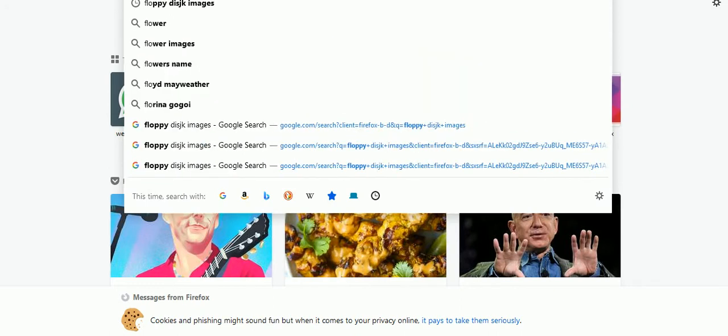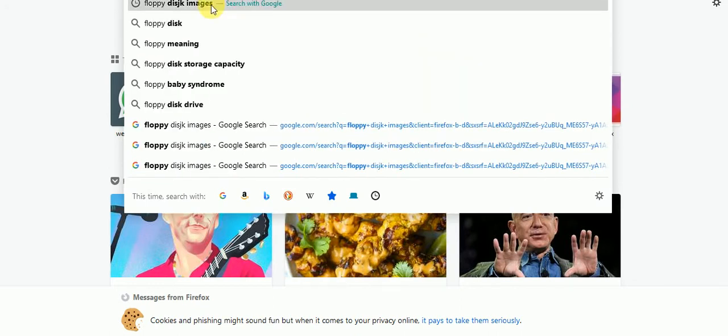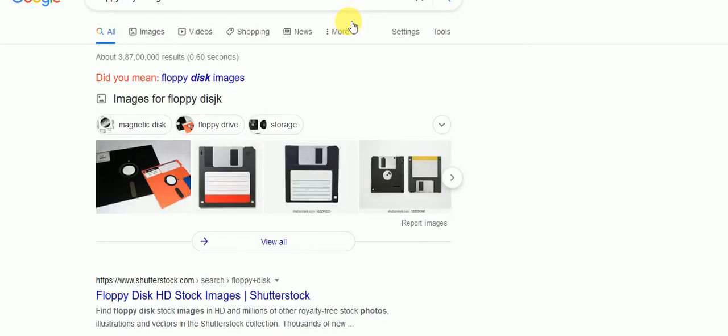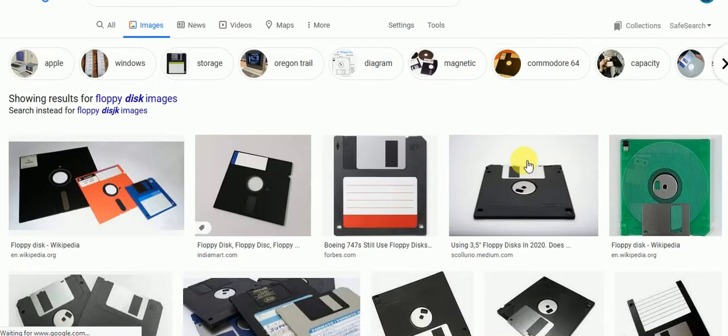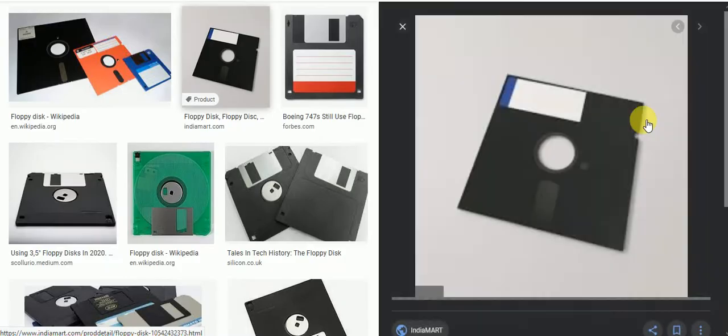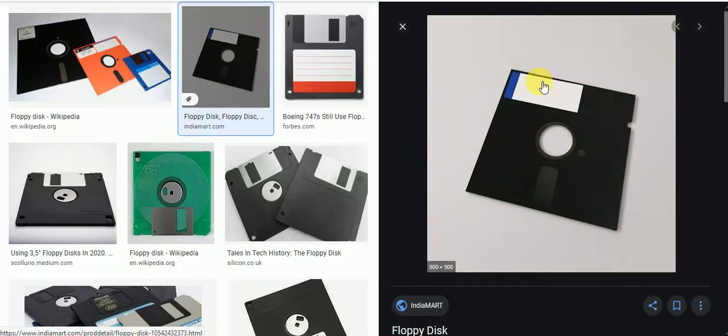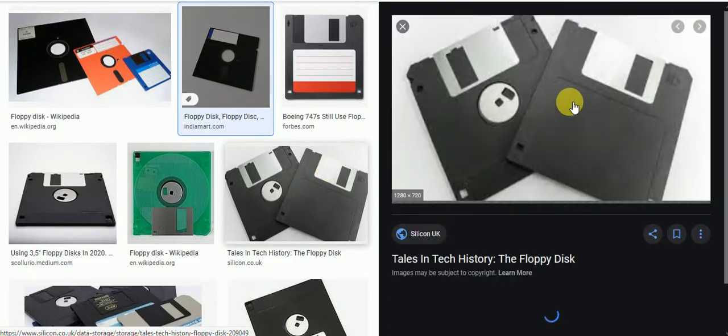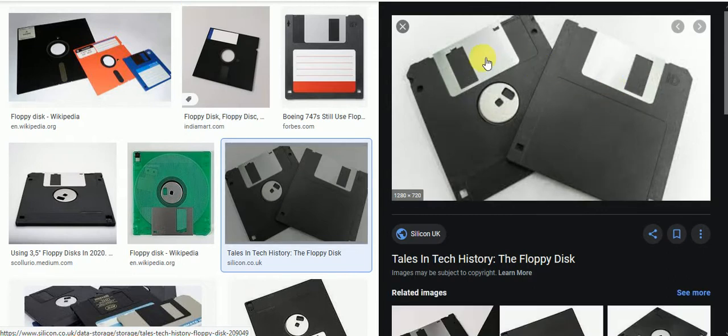And a floppy disk is the same type as a hard disk, but not a hard disk, because it has small capacity. See this floppy disk, this one. This is called a floppy disk. Hard disk and floppy disk are magnetic media, along with magnetic tape.